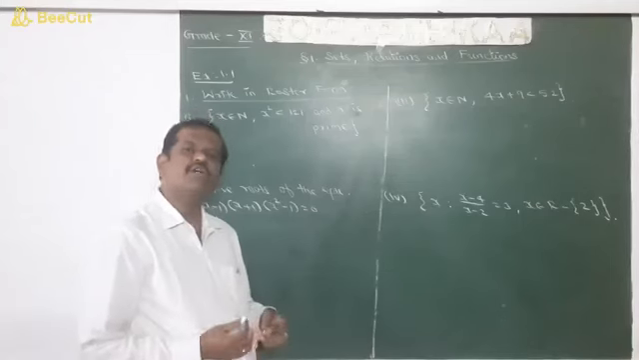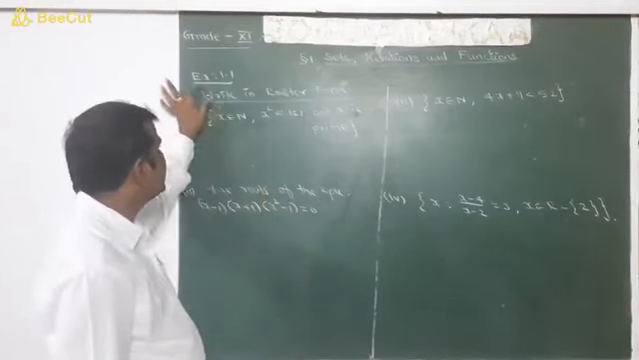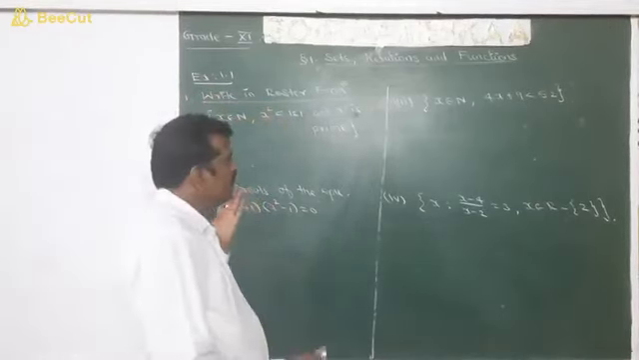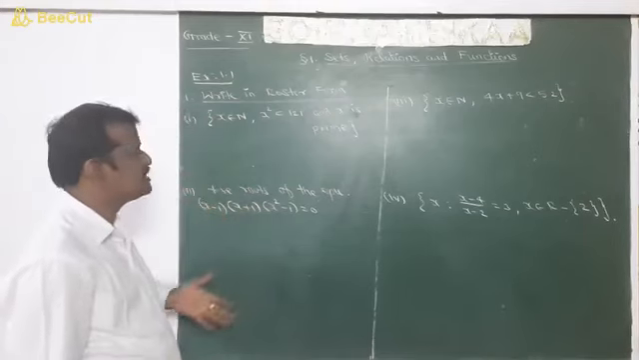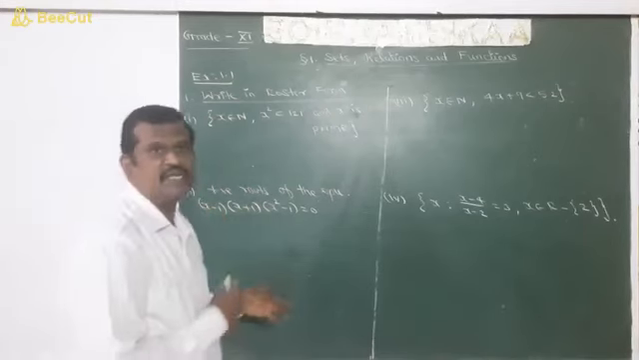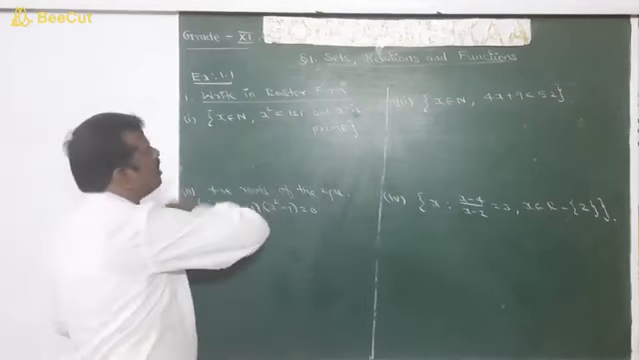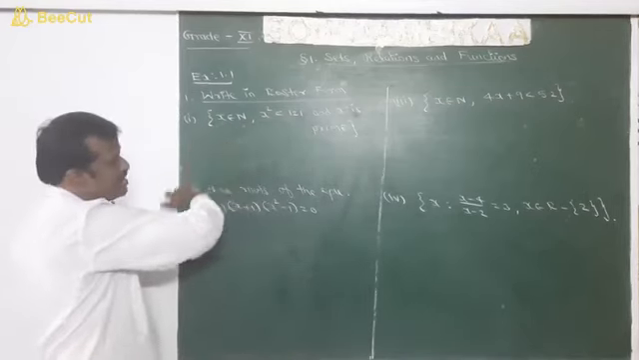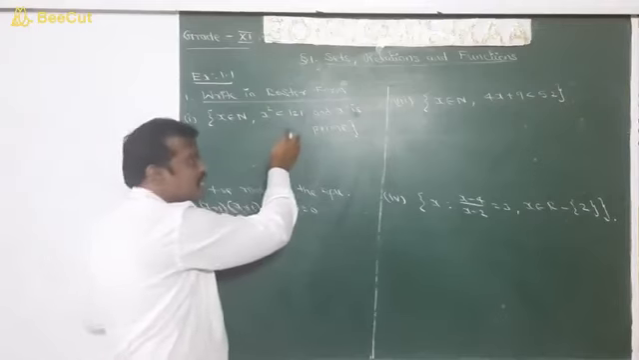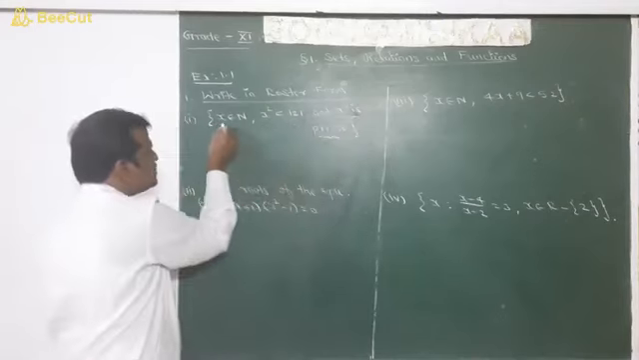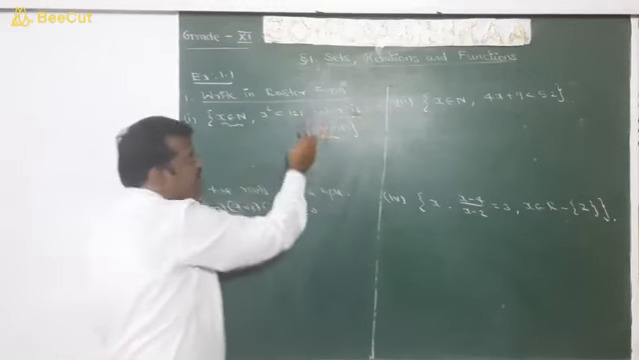Okay, we move on to the exercise sums. Exercise 1.1, write in roster form. We are given sets in set builder or description form, and now we have to write them in roster or listed form. The first is in rule form: the set of all x belongs to N, x squared is less than 121 and x is a prime number. So here x is a natural number and x is also prime.